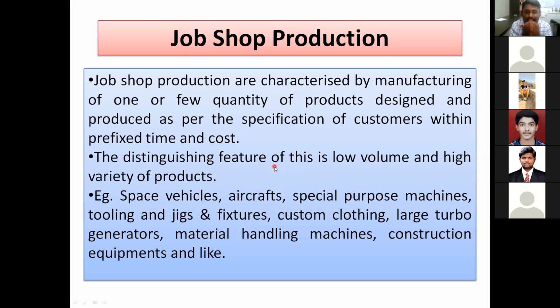So you can go for custom clothing. Customized clothing is one of the examples. The tailor is the same, but it is not the case that every clothing will be the same. If you take the example of a blazer or suit, every blazer or suit will not be the same.